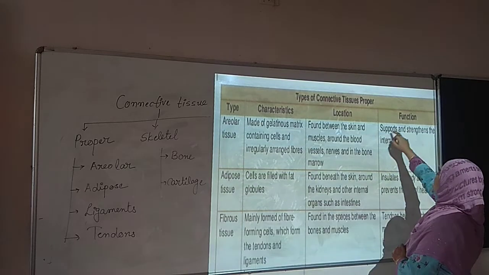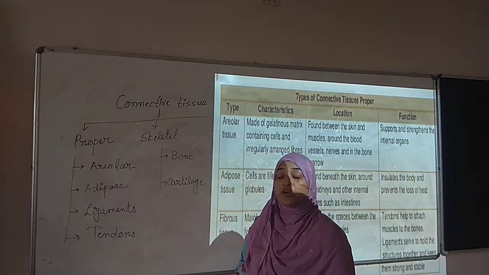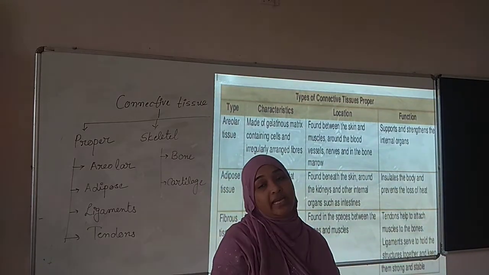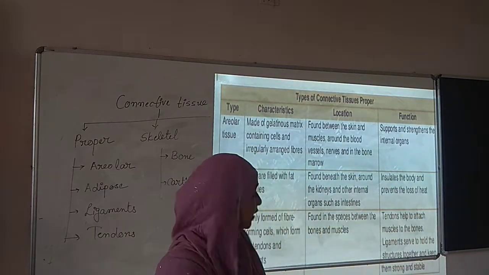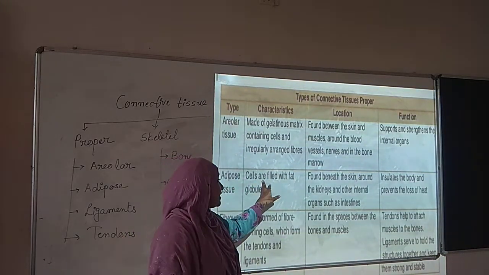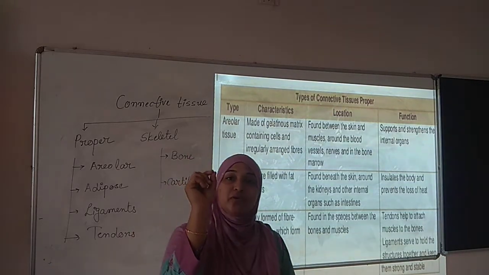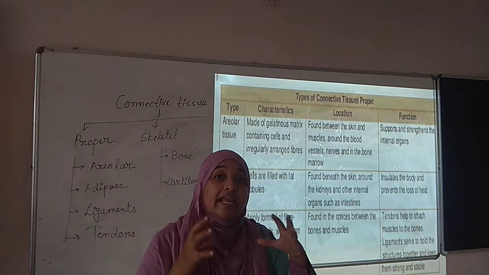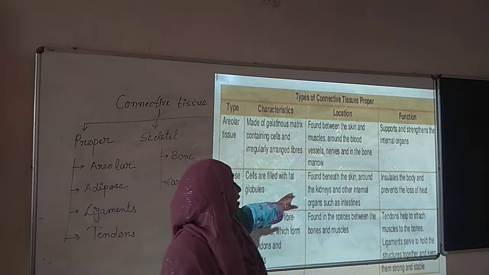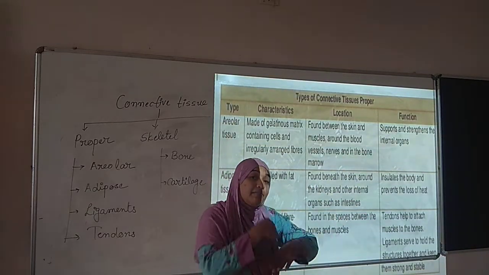Now, what is the function? Supports and strengthens the internal organs. The function of areolar tissue is to give support and strength to the internal organs of our body. The next is adipose tissue. Cells are filled with fat globules. Fat globules are the structures in which fat is stored in our body. Where is it found? It is found beneath the skin, means below the skin.